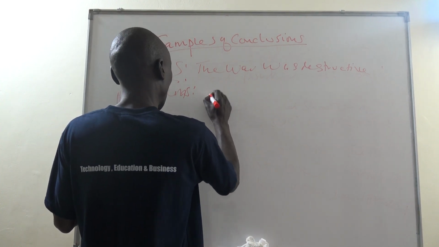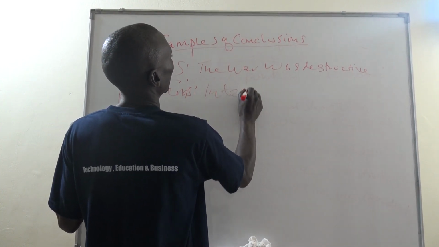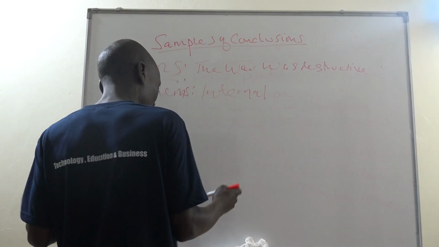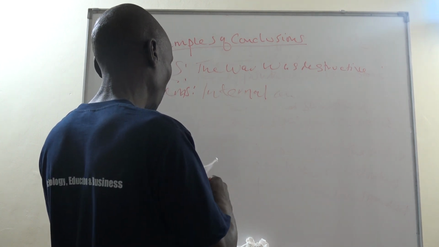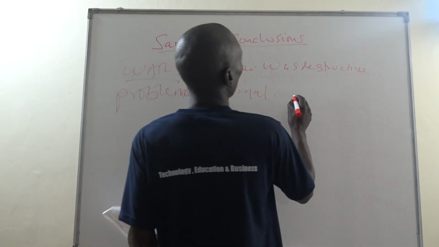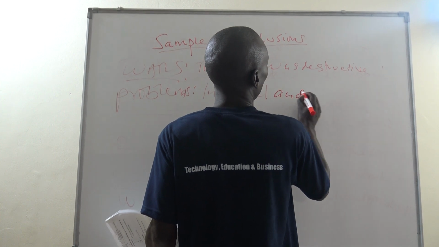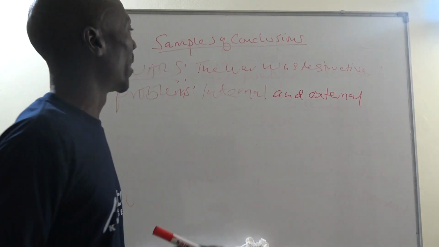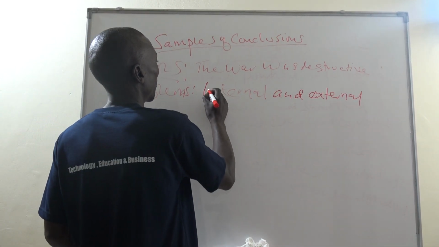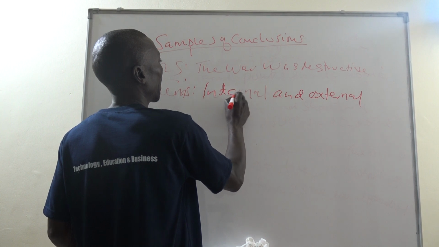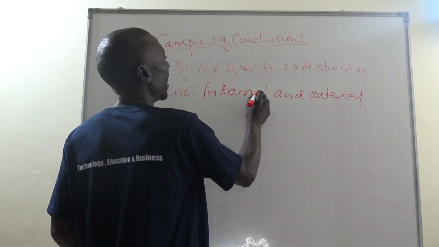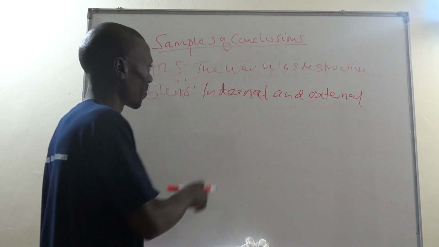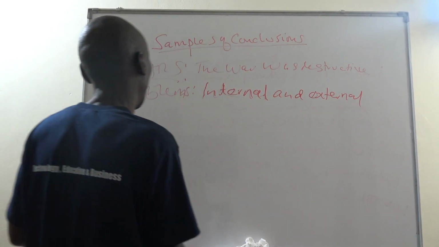It will be internal and external. Problems were internal and external. If it is to do with the problems faced by the first settlers at the Cape, problems were internal and external.